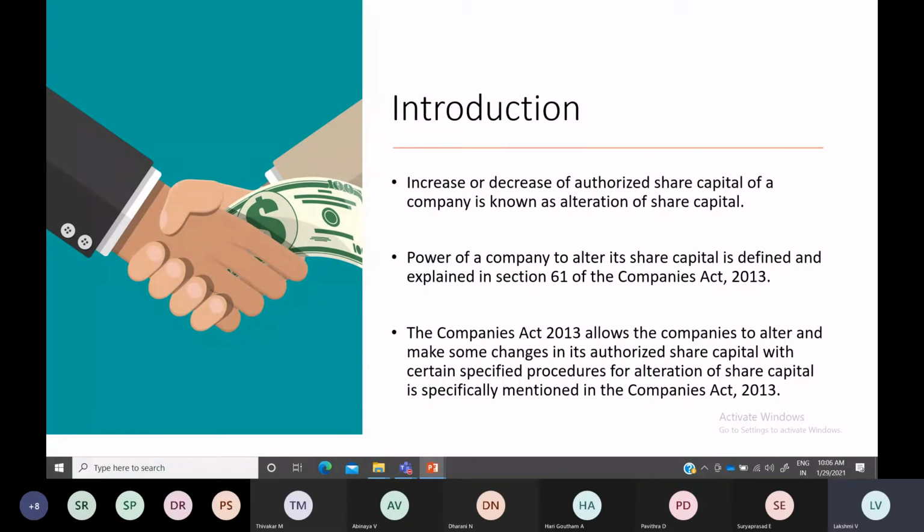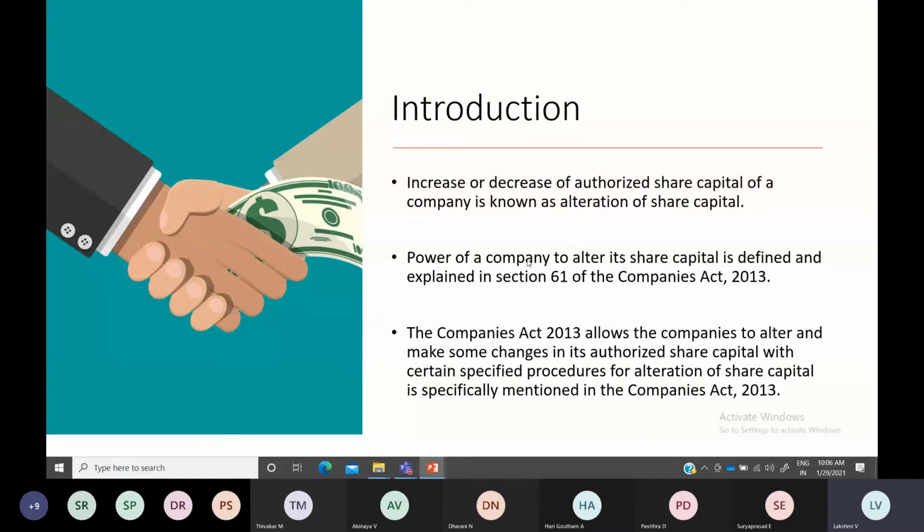Only if the Articles of Association permit it, that is, if it is mentioned there that you can alter your share capital, can a company alter its share capital. If it is not mentioned there, first you have to alter the Articles of Association, and only then can you change the capital clause of the Memorandum of Association. Like this, certain provisions are given for altering your share capital. Alteration means either you increase or decrease.